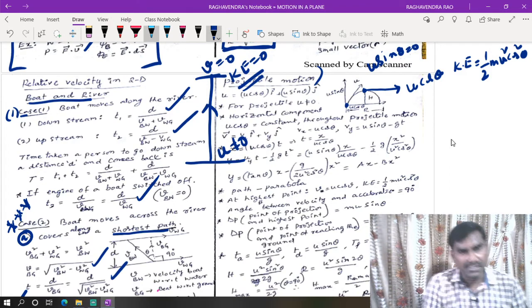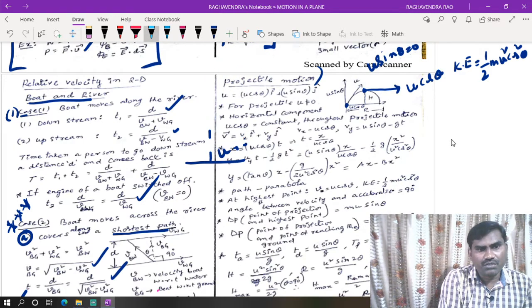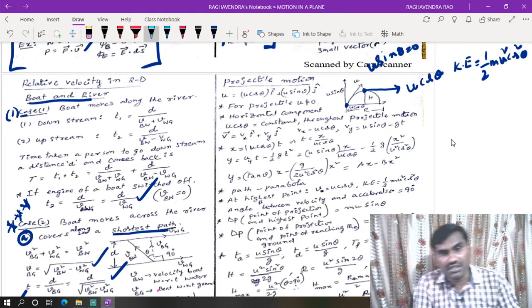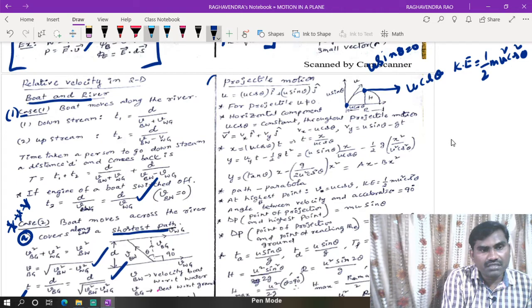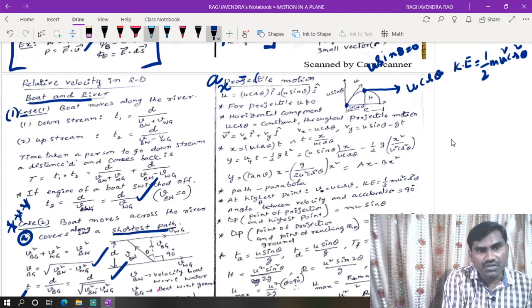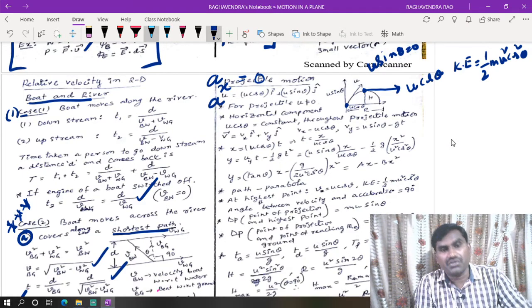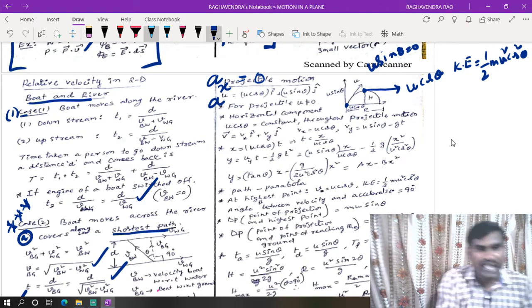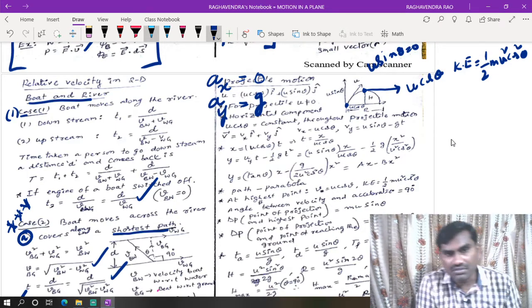Another point is that projectile motion is the combination of two motions. One is horizontal motion with constant velocity. That means during horizontal motion, horizontal acceleration will be equal to 0. For vertical motion, the initial velocity is 0, but it is moving under an acceleration, which is equal to acceleration due to gravity.